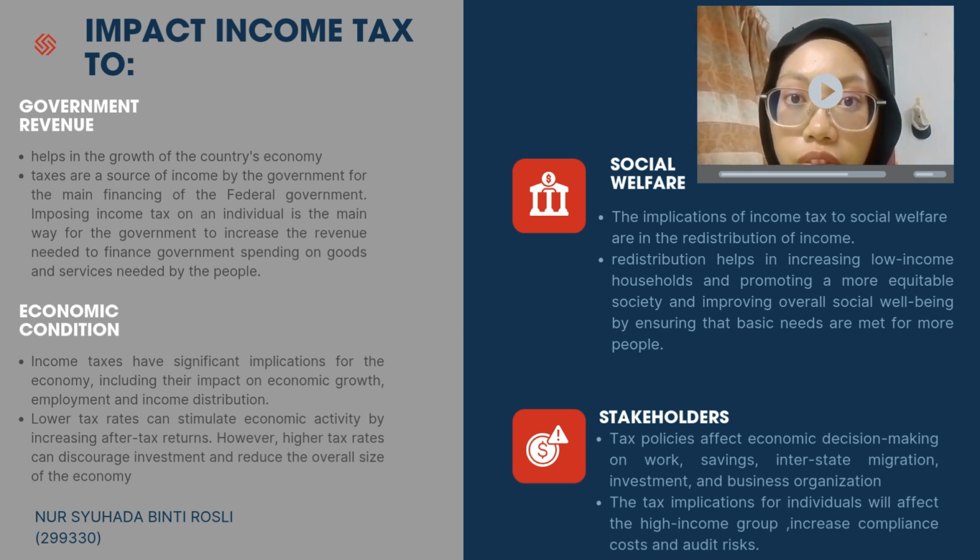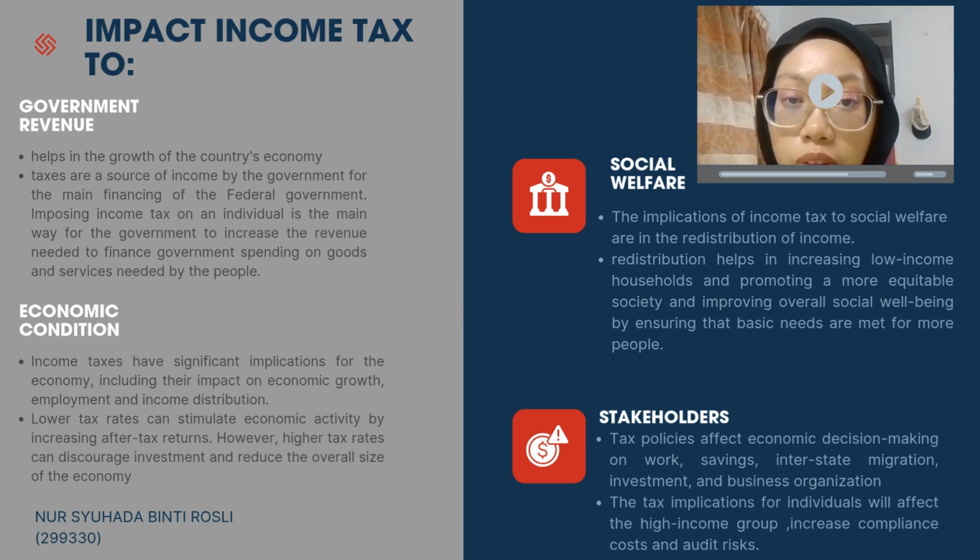Next, the implication of income tax to social welfare is in the redistribution of income. This has a positive effect when progressive tax is implemented. This progressive tax can reduce income inequality. This is because tax will only be imposed on those with high income at a higher rate. Therefore, social welfare depends on whether the government uses the revenue to fund public services and welfare programs.